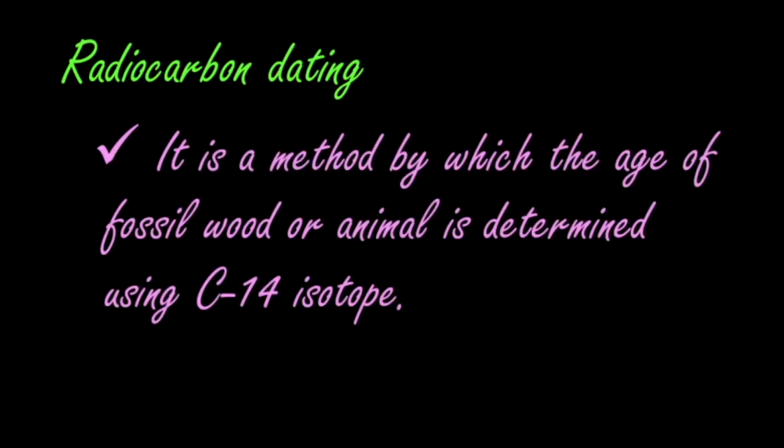What's the first one? It is radiocarbon dating. As the name itself suggests, the age of fossil wood or animals is determined using the carbon-14 isotope. So this is a method in which we use the carbon-14 isotope to find out the age of fossil wood or animals. For that, it is known as radiocarbon dating. This is the first one.